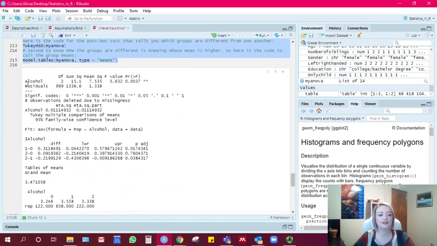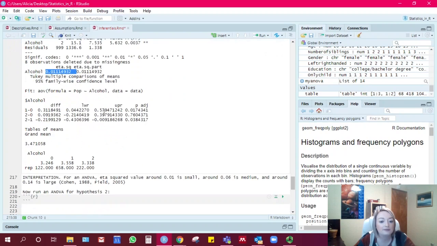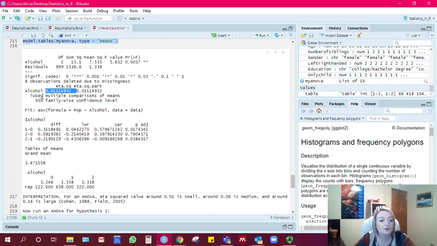Okay, now we have some interesting stuff here. It shows that alcohol is significant. So people who drink alcohol differently like pop music differently. And then we have our ETA squared values here. It's about 0.01, which is a small ETA squared value. So there's a small relationship between alcohol and liking pop music.